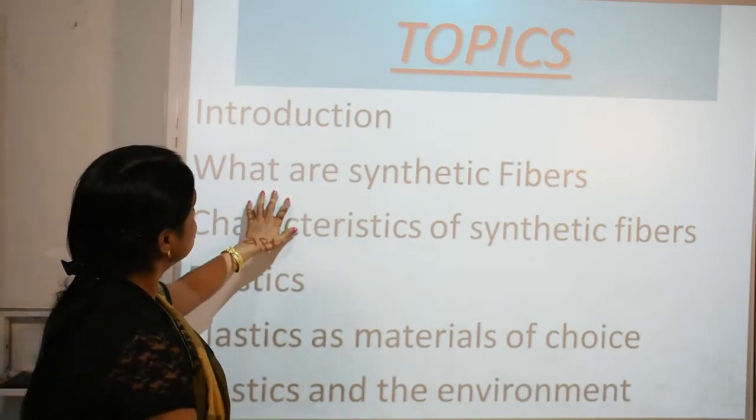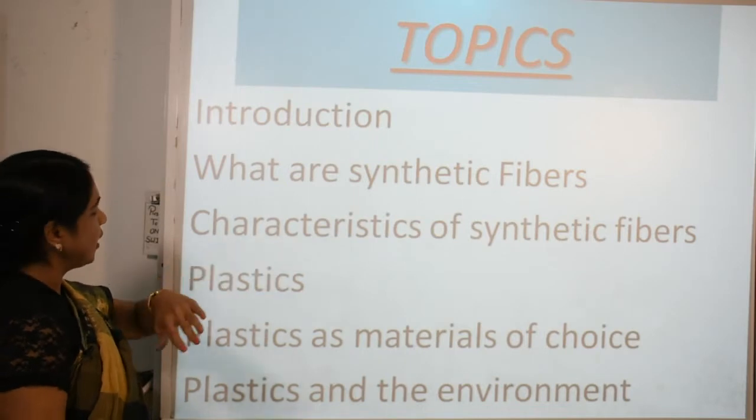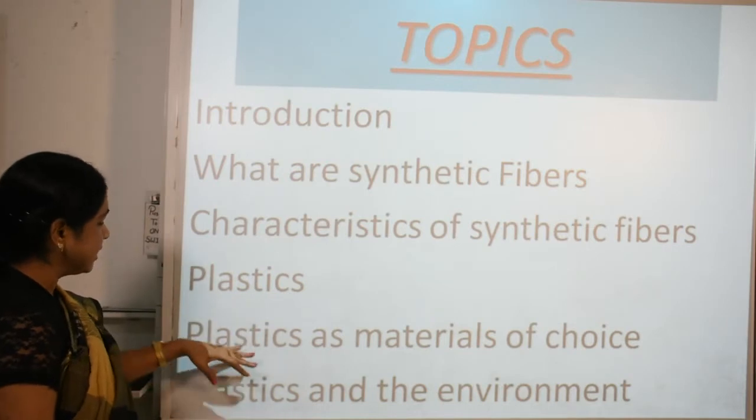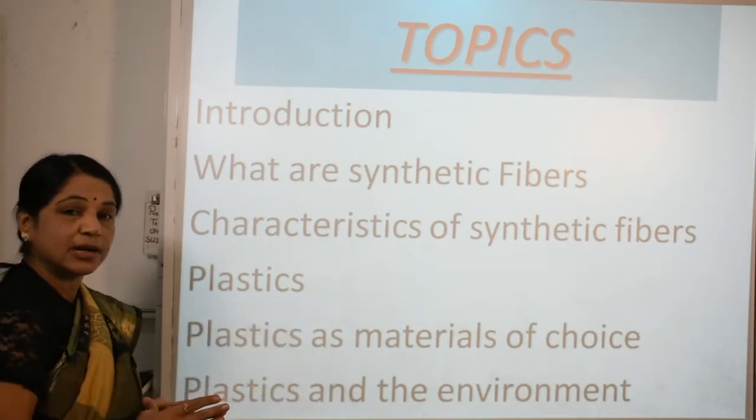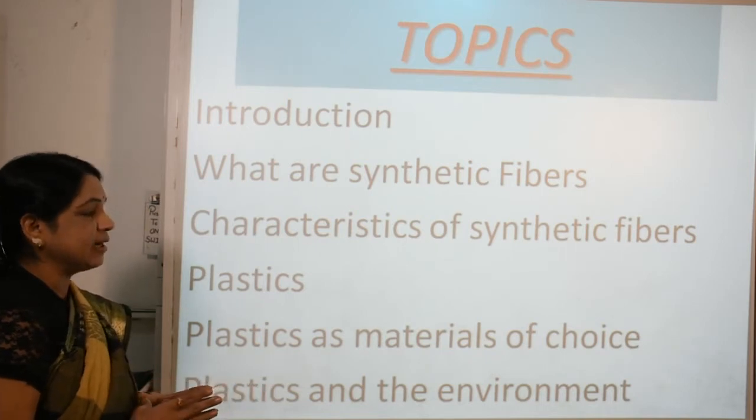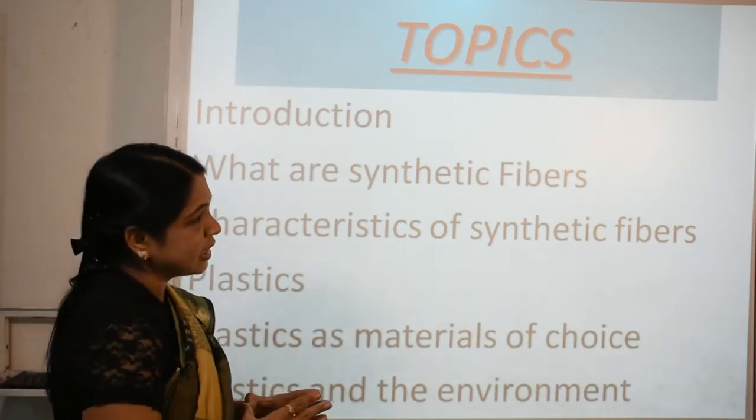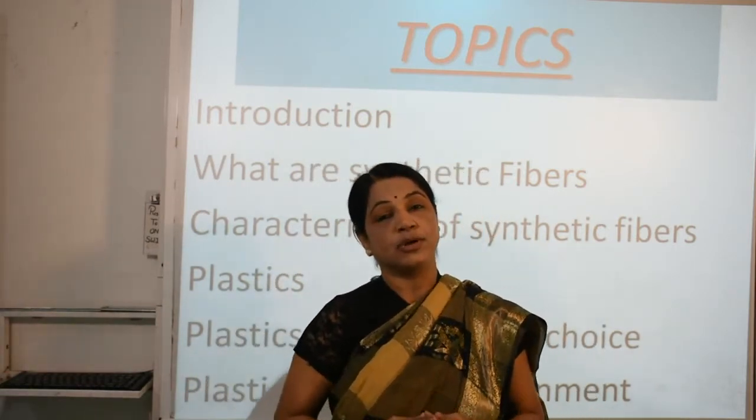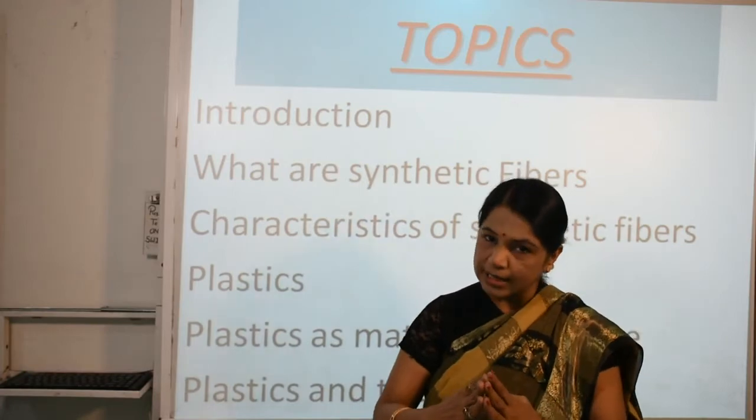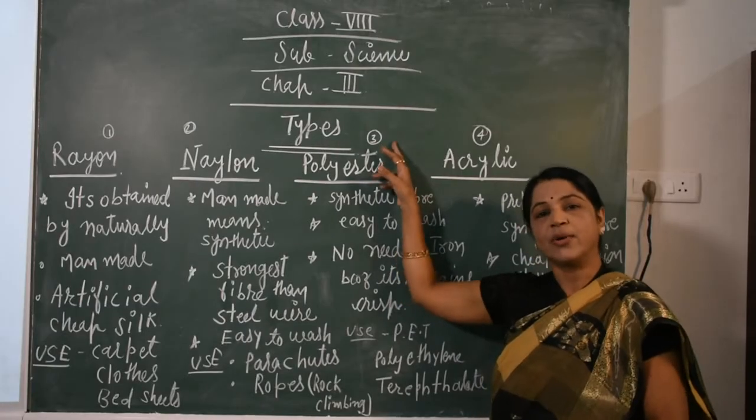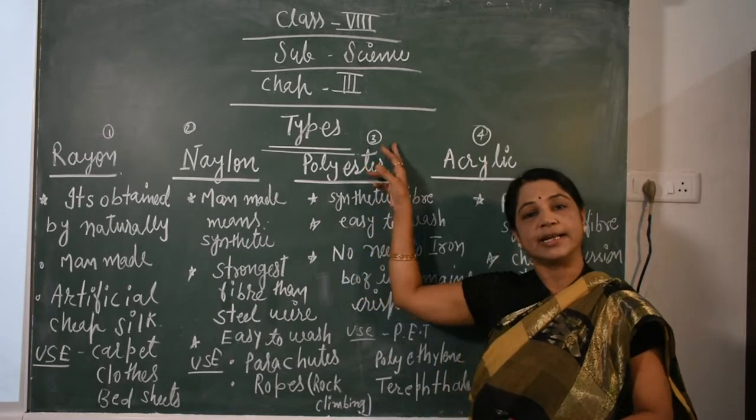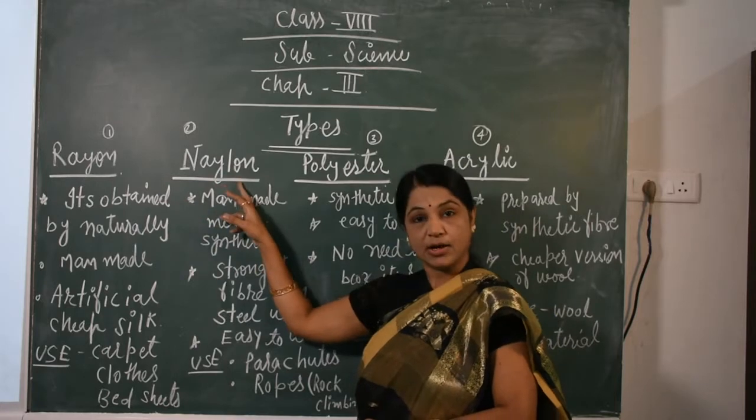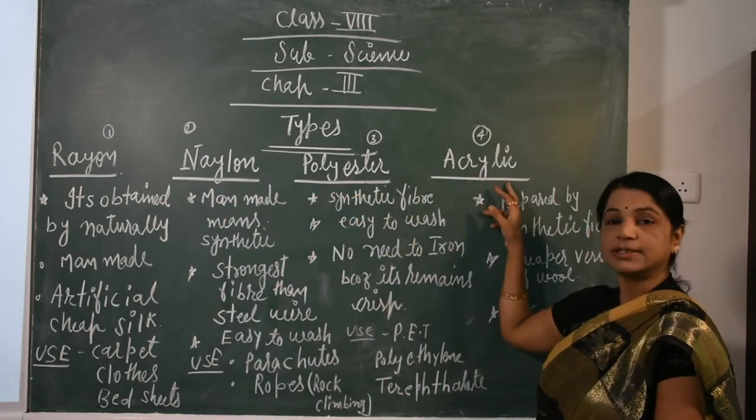As I taught you in the previous video, today we are going to see the types of fibers, plastics as a material of choice, and plastic and the environment. First we are going to see how many types of fibers there are. It has 4 types. Yes children, here are the various types of synthetic fibers: first the rayon, second the nylon, third the polyester, fourth the acrylic.